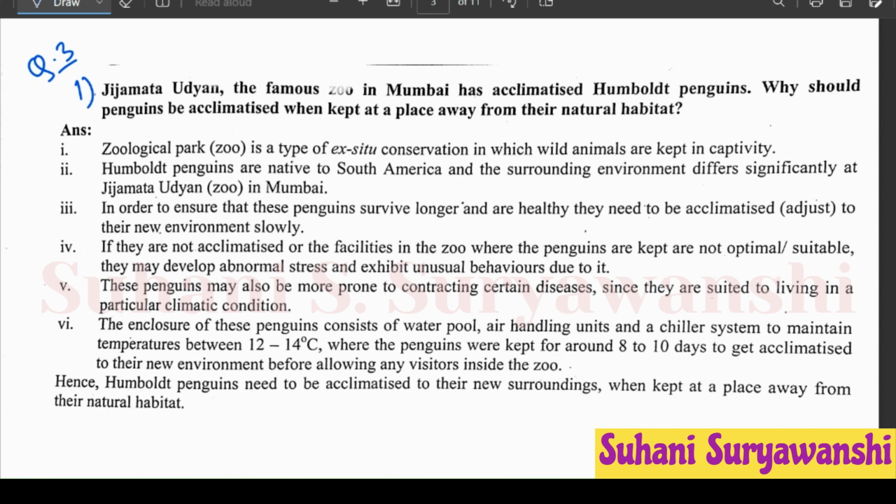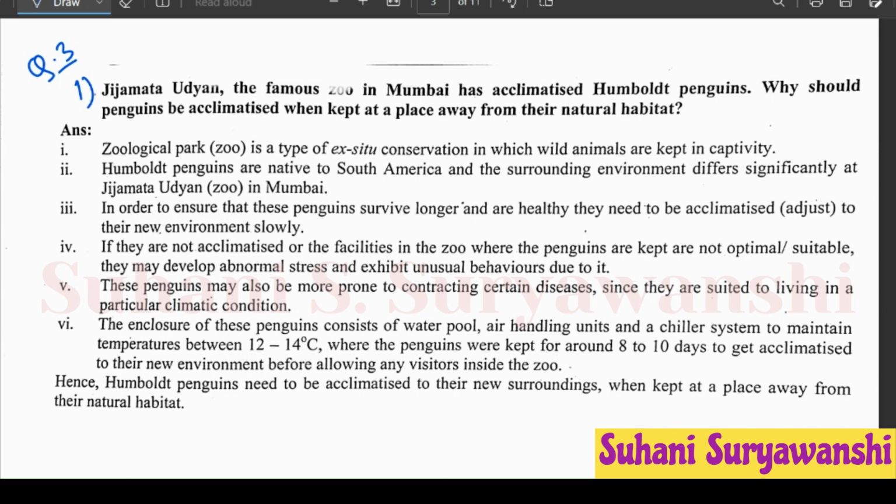Answer. First, zoological parks or zoo is a type of ex situ conservation in which wild animals are kept in captivity. Second point, Humboldt penguins are native to South America and the surrounding environment differs significantly at Jizamata Udyan or Zoo, which is in Mumbai. So, third point, in order to ensure that these penguins survive longer and are healthy, they need to be acclimatized or adjust to their new environment slowly.